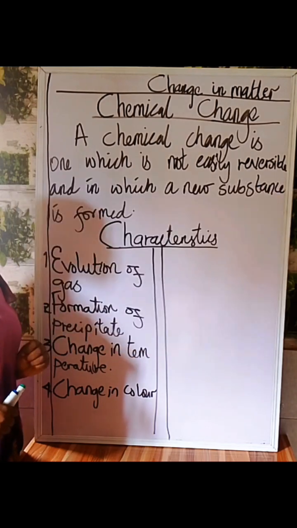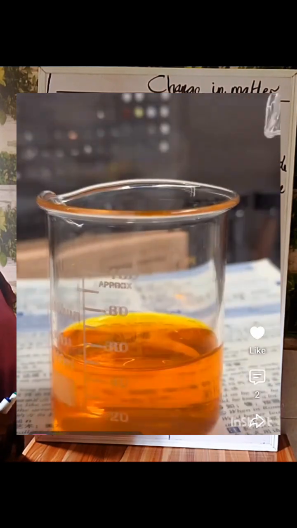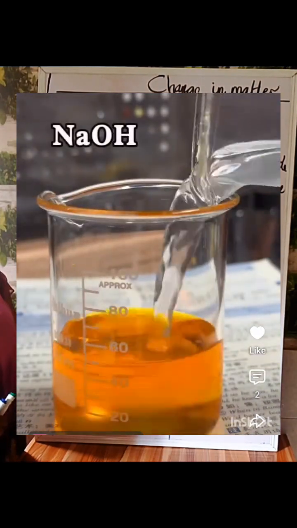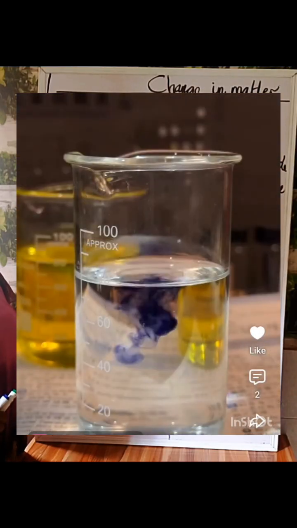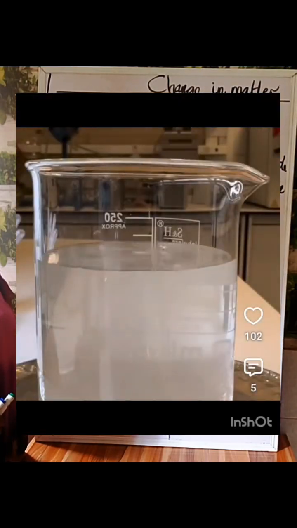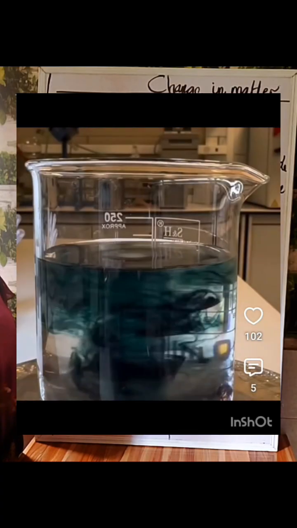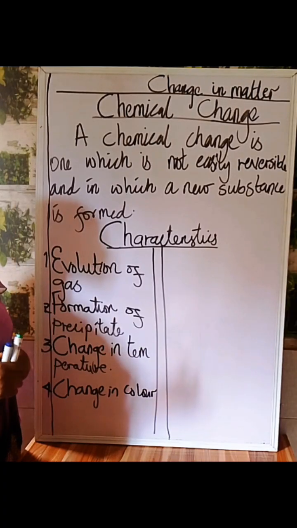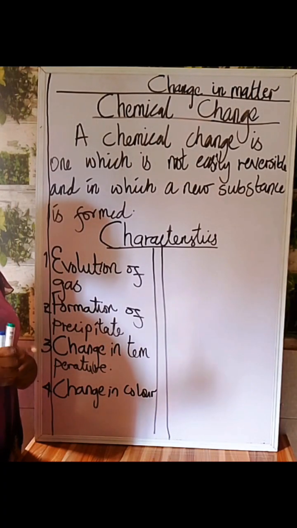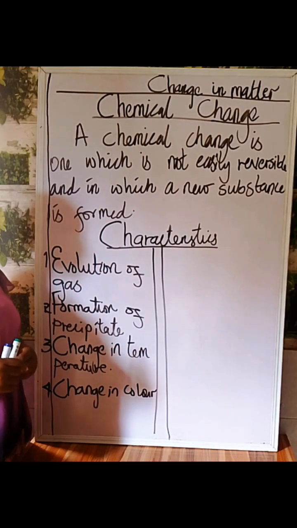There are some reactions you perform in the lab. You see a colorless solution giving you a bright color, or an orange color turning to green, or green to orange, many of them, or from green to colorless. Understand? Whenever you see a change in color, it is also a good indicator that chemical change has taken place.